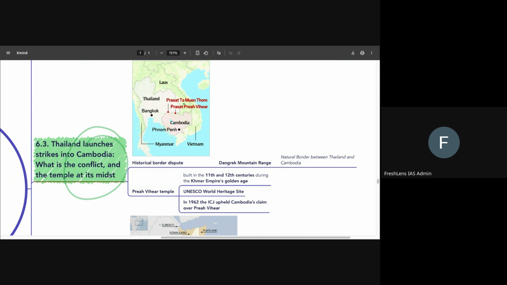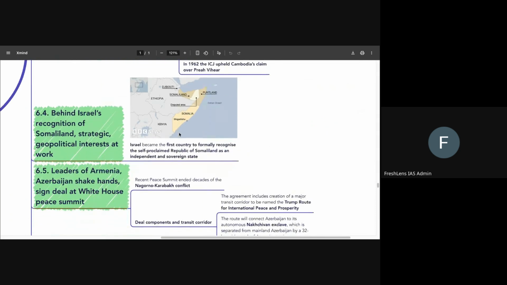We also have to know the bordering countries of these particular countries concerned, as we can see on the map. We should have an idea of which countries border Thailand, which border Cambodia, which border Myanmar as well, as well as Laos. This is extremely important. I hope you have clarity on this.